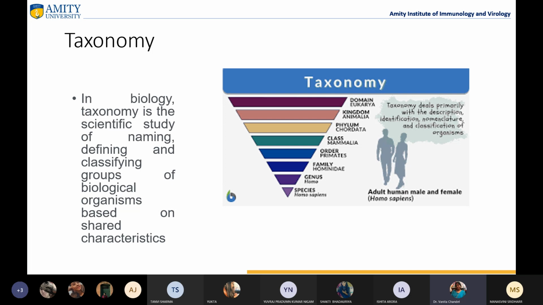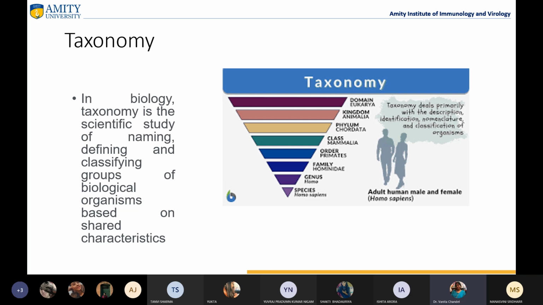Whenever you identify a new plant, by its characteristics you know in which family or group you will place it. Similarly, this is for viruses also. We need to name them in a certain way, and classify them so that similar kinds of viruses come under one particular group, one family, one order or genus, right? So this is how nomenclature or taxonomy is important.